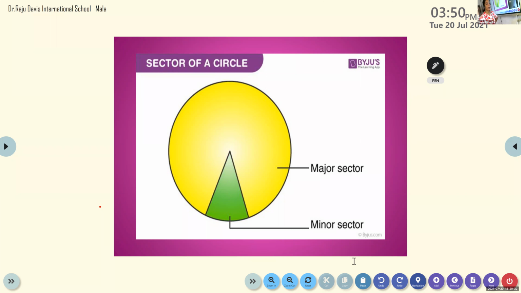Minor sector. Remember we used to tell minor arc and major arc, right, children? Like that, minor sector and major sector. The small sector is known as minor sector. The large sector is known as major sector. When you join minor sector and major sector, what will you get? We will get a perfect circle.